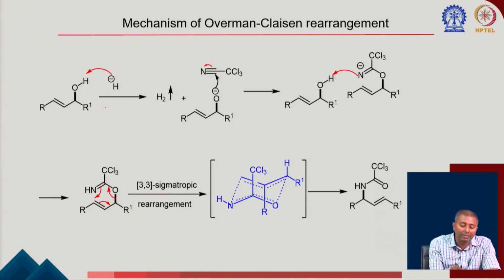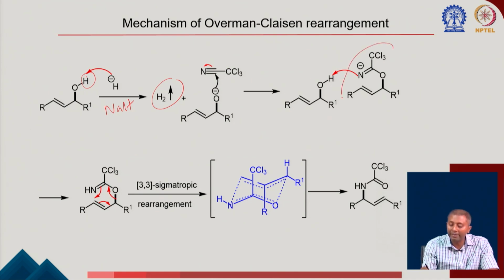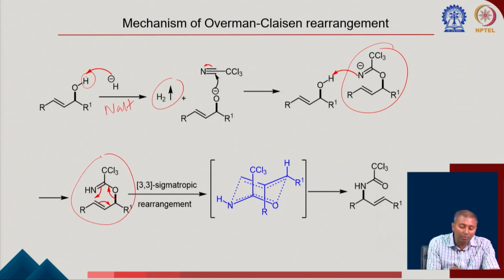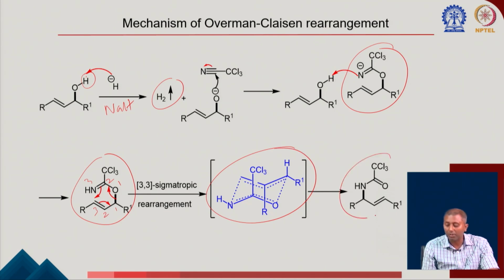Once the sodium hydride comes, the hydride abstracts the proton from the OH to form H2, and then this O minus can attack the CN bond, forming an N minus, which takes a proton and forms this intermediate, which is now ready for the 3,3 sigmatropic rearrangement. So now you can see, you can give the numbering 1, 2, 3. It can go through some sort of chair transition state like that to get to this product.